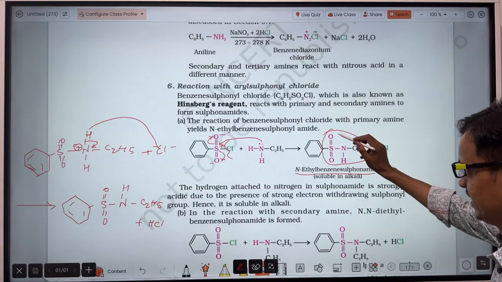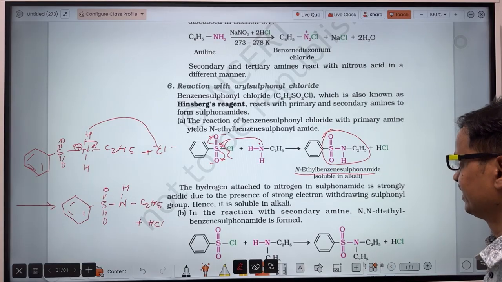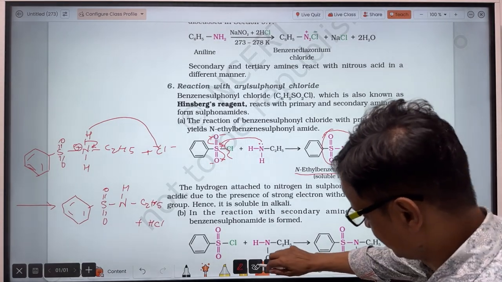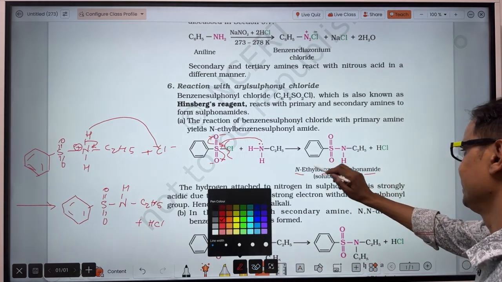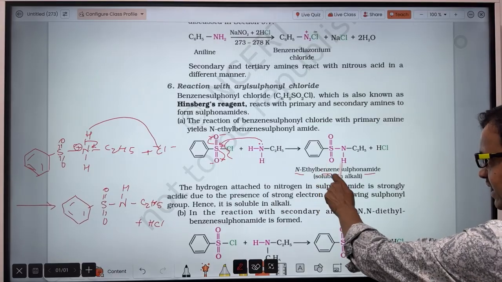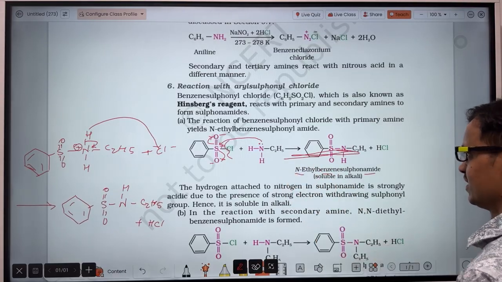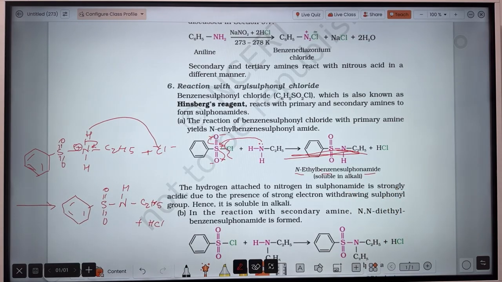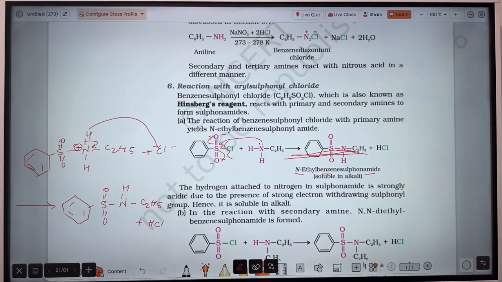So this whole group is a sulfonamide. The benzene is attached here, and the ethyl group is attached to the nitrogen. So that's why the name is N-ethyl benzene sulfonamide.